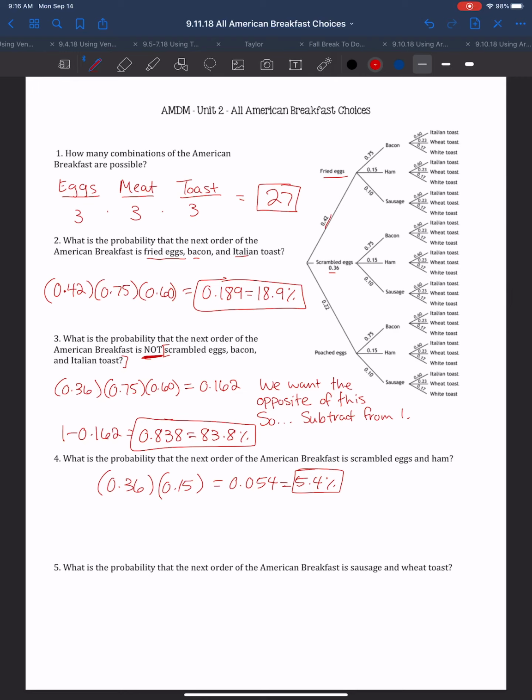And then the last one, what is the probability that the next order of the American breakfast is sausage and wheat toast? So this one, we're leaving out the eggs, so we just jump ahead of the egg option and go straight to the meats. So sausage and wheat toast. The probability of sausage is 0.1. The probability of wheat toast is 0.23. So the probability of sausage and wheat toast is 0.023, or 2.3%.